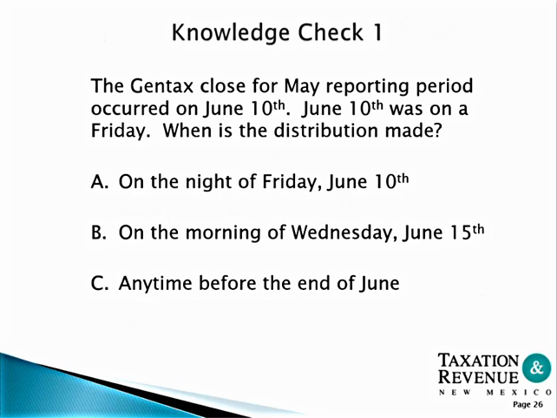Knowledge check. GenTax closes for the May reporting period on June 10th. June 10th was on a Friday. When was the distribution made? The correct answer would be C, any time before the end of June.